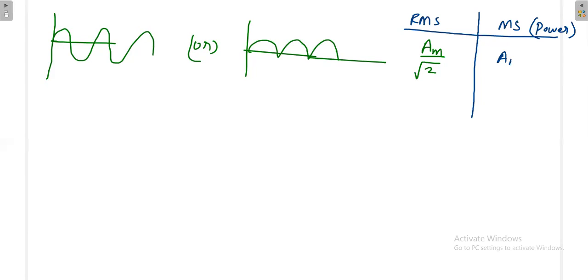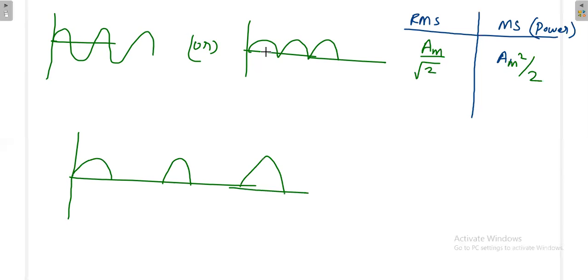AM square divided by 2. And again, you know from your experience the power of the AC signal is AM square by 2. Cycles like this. That means what? Only I'm retaining one portion of the cycle. It's like odd number of cycles I'm retaining, even number of cycles I'm removing.